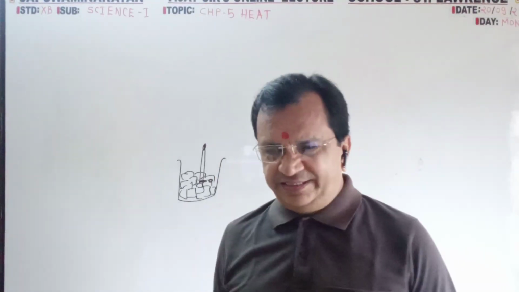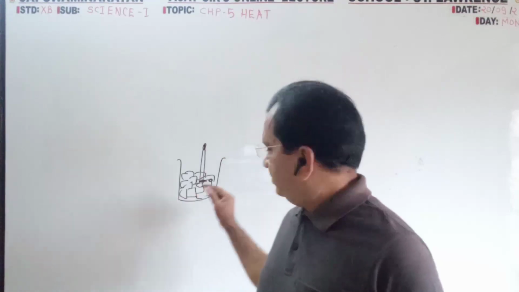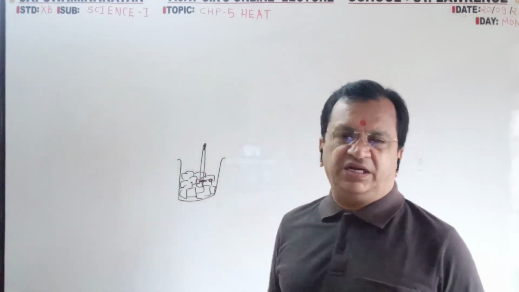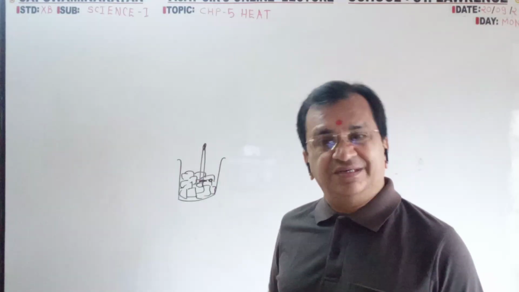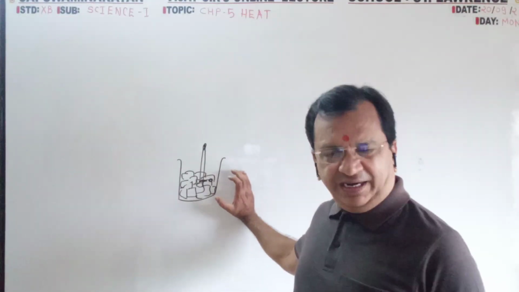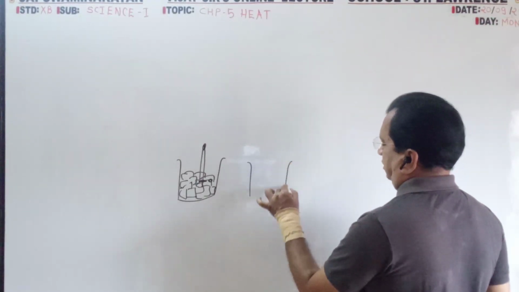That is known as specific latent heat. It means that at that time it is absorbing heat, but the temperature does not show an increase. Same, when it fully melts and converts into water.